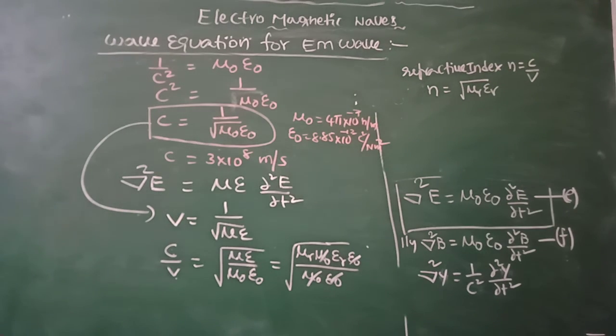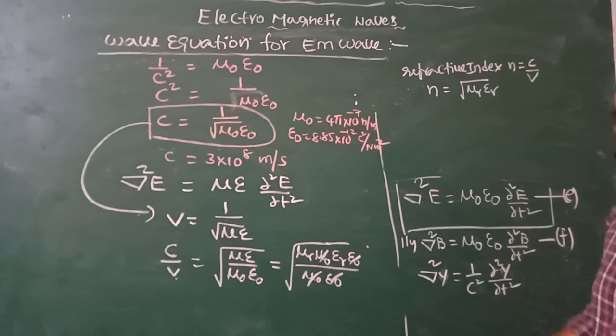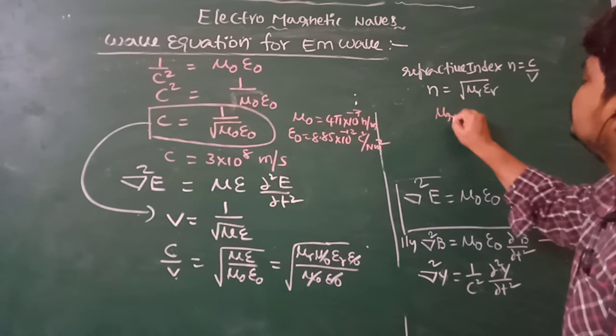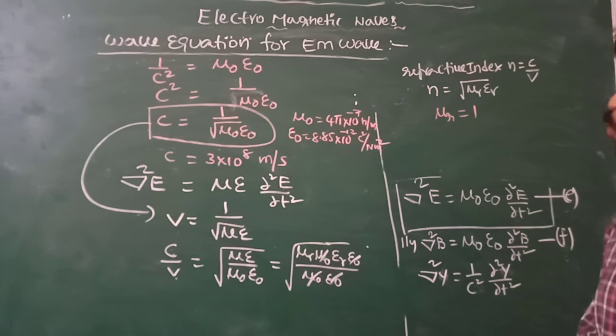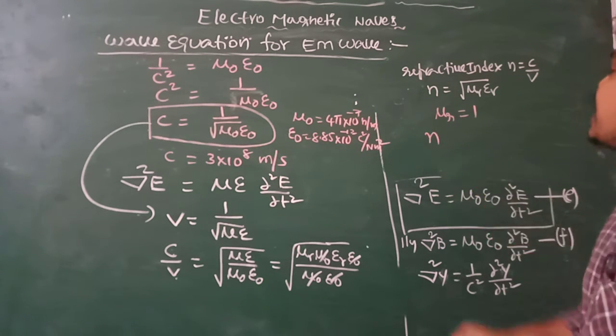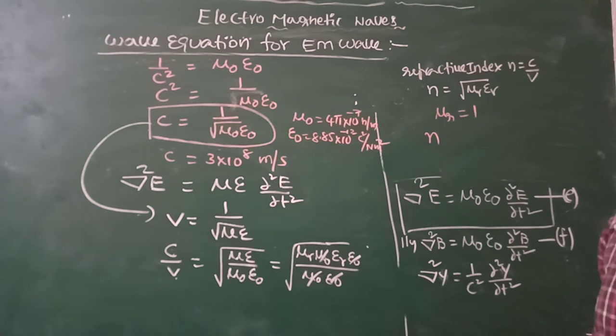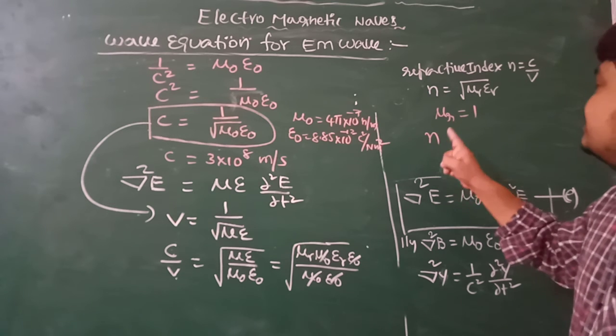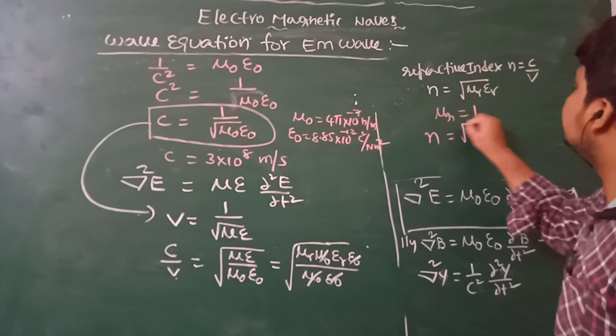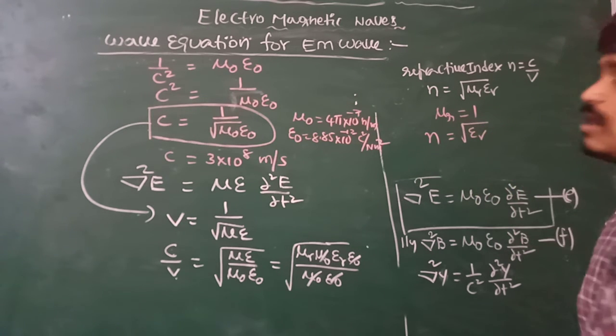Relative magnetic permeability mu r is equal to 1. So the refractive index of the medium in which electromagnetic waves propagate is n equal to under root of epsilon r.